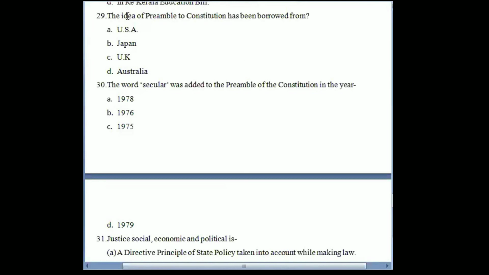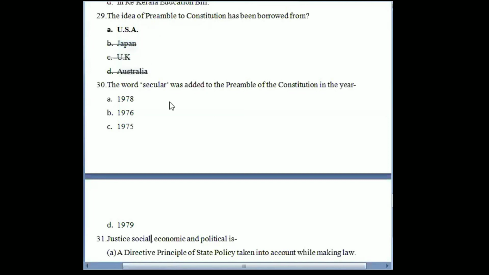Next question is, the idea of the preamble to the constitution is borrowed from which constitution? It is the Constitution of the USA, from where the idea that we should have a preamble to the constitution was borrowed. We'll also do a video on the features that were borrowed from different countries. I will try to make a table so that it's easier for you to remember from which country which provisions were borrowed.